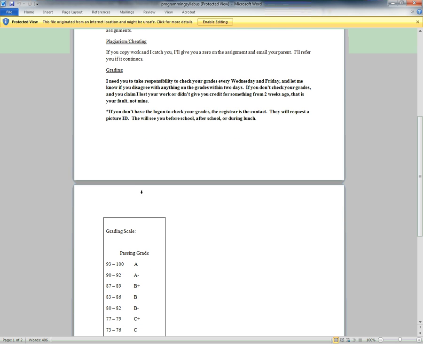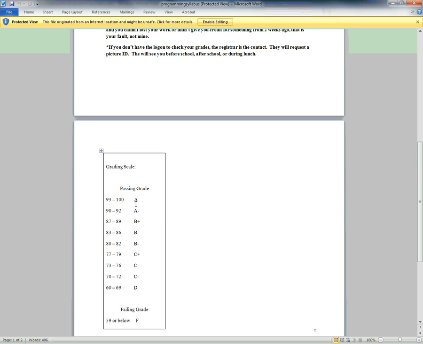Need you to check your grades. I update the grades often, sometimes every day. Definitely within every Wednesday and Friday, the grades will be updated. So try not to wait until a long period of time and say you turned things in a month ago that weren't recorded. Here's the grading scale, which should be the standard scale that's on Skyward.